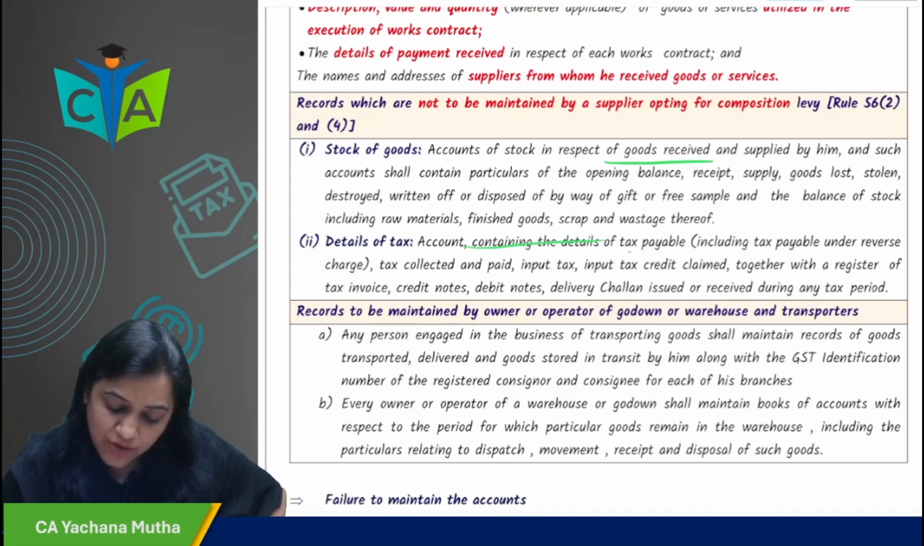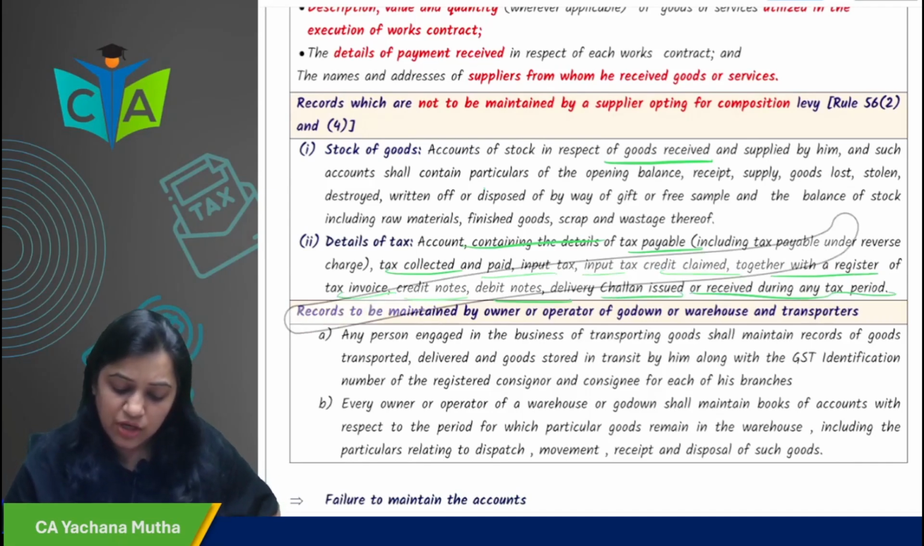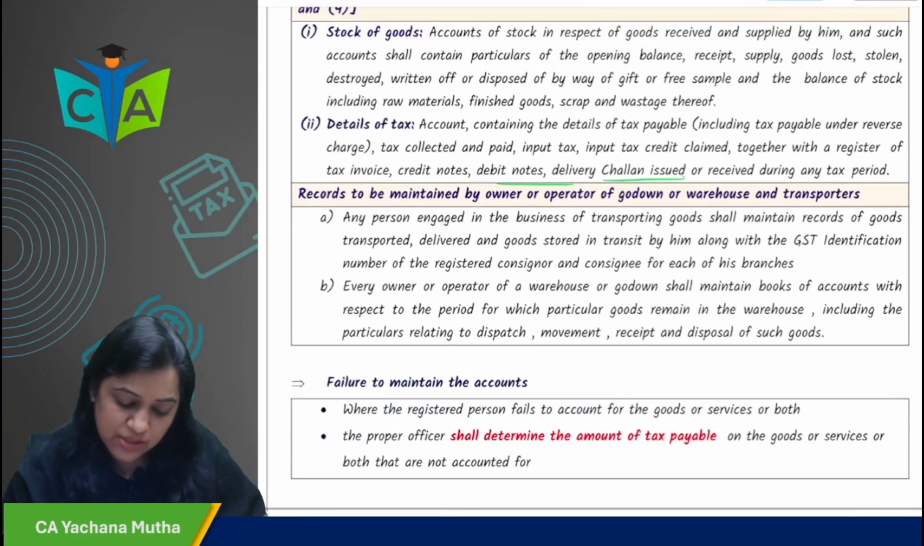Account containing details of tax payable, tax collected, paid, input tax credit claimed, together with the register of tax invoice, credit note, debit note, delivery challan issued or received during the period. So he need not maintain all these things. Okay.